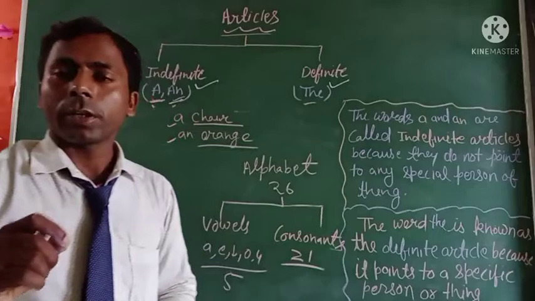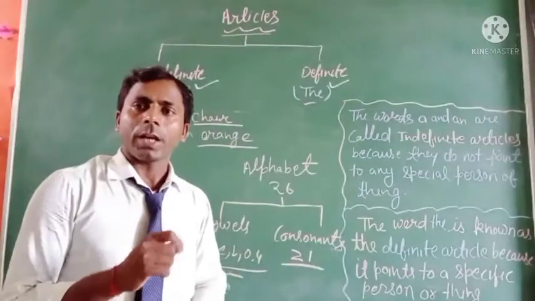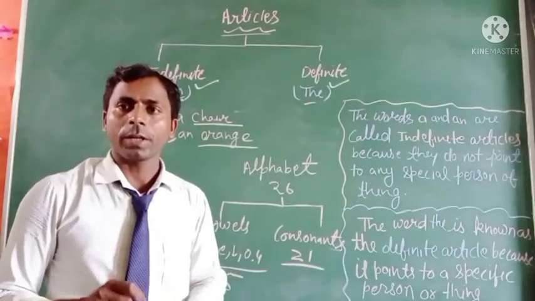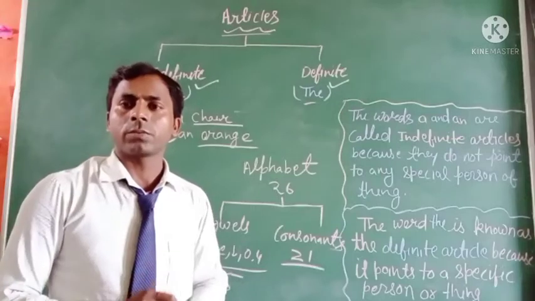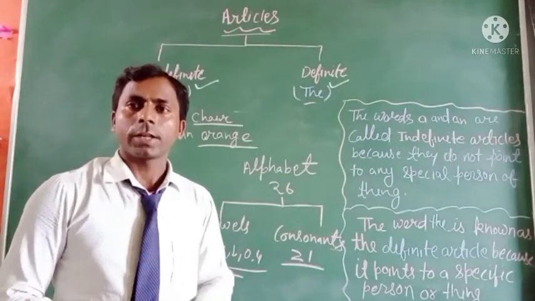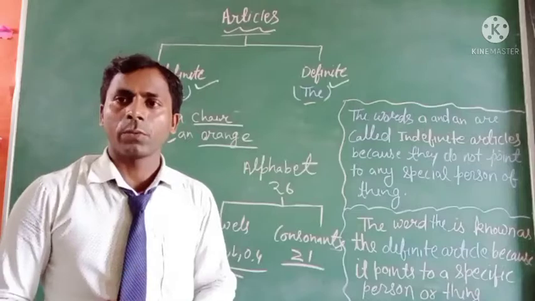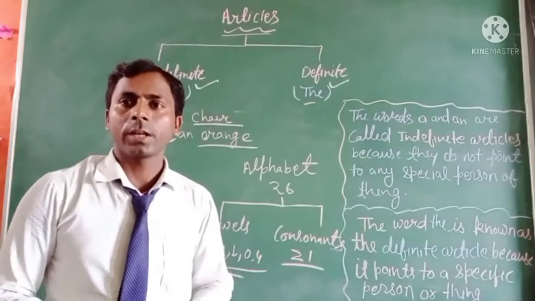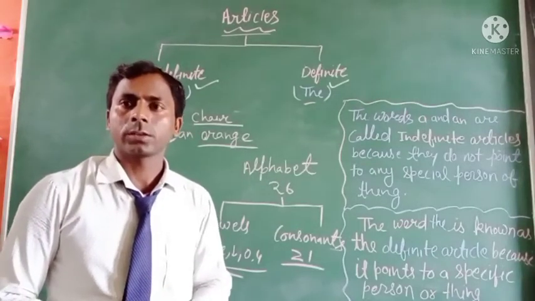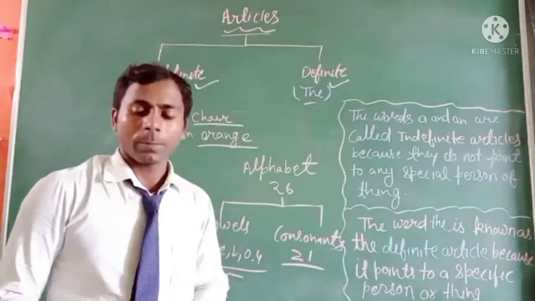So we use the article a before a word that begins with a consonant sound, and we use an before a word that begins with a vowel sound.